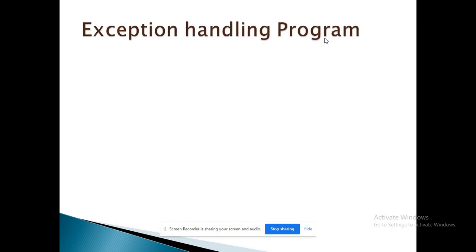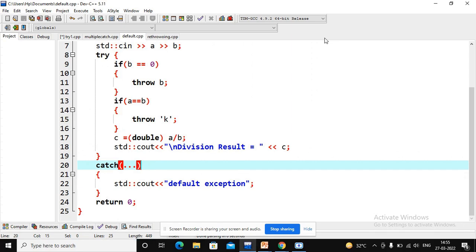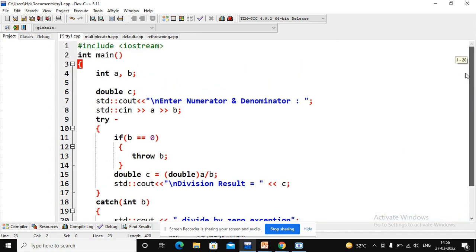The next example shows exception handling. We are using the Dev-C++ editor to analyze this example. This is a simple example where we are using try, catch and throw. Here we include iostream, as I told previously, the required header file to use cin and cout. We are using two integer values, a and b. If the user enters 0 for b, then divide by 0 exception is generated.